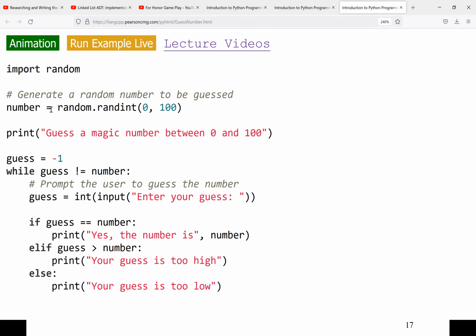So again, the same previous program, but this time the user has to get it right in order to terminate the program. Anytime the user enters a wrong guess, we tell him to guess again. So you have to keep guessing until you get it right. When he gets it, we check the 3 conditions here.